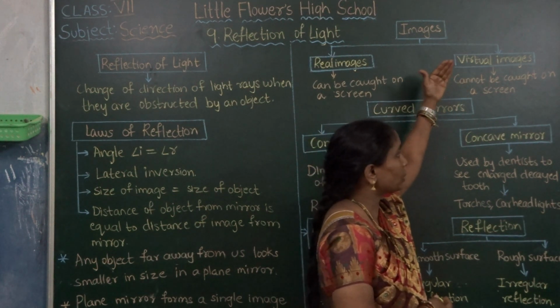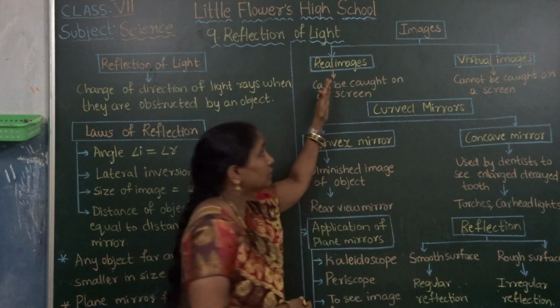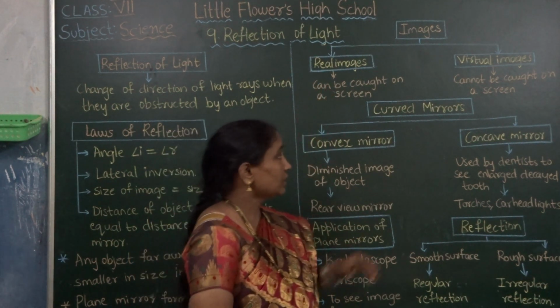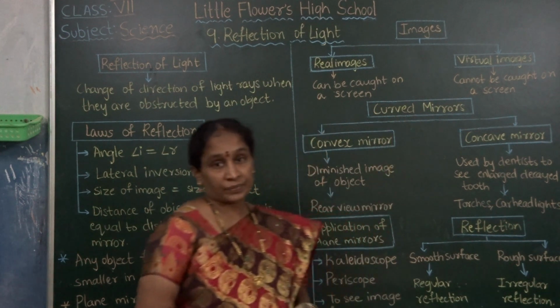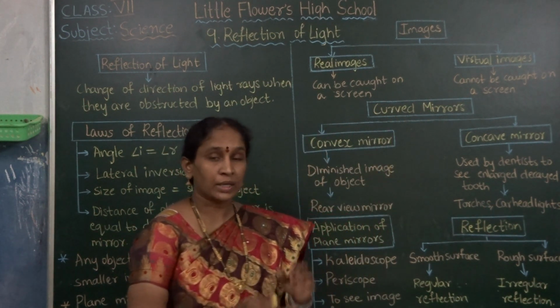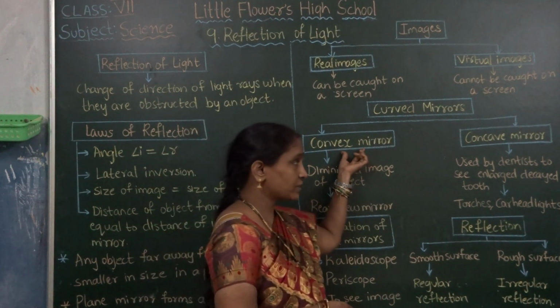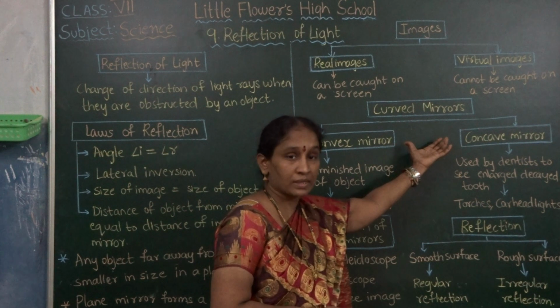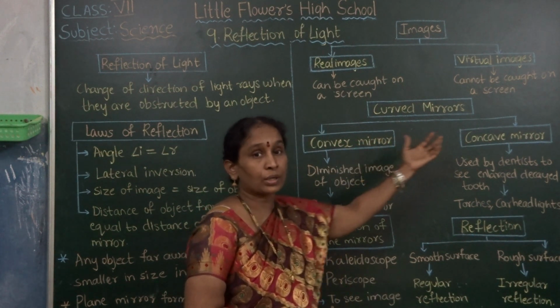Okay, this image cannot be caught on the screen. This real image can be caught on the screen. Next one here, curved mirrors. There are two types of mirrors: one is convex mirror, another one is concave mirror. Two types of curved mirrors are there, convex and concave mirror.